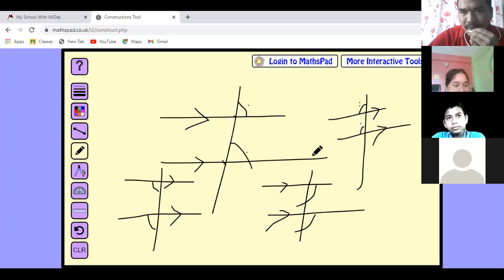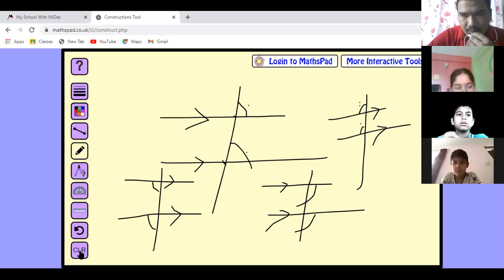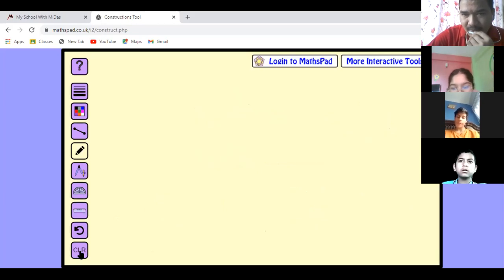Now look here, I am moving to the next one. Can you identify the corresponding angle? Yes, sir. Okay. Now I am going to show you the next type.